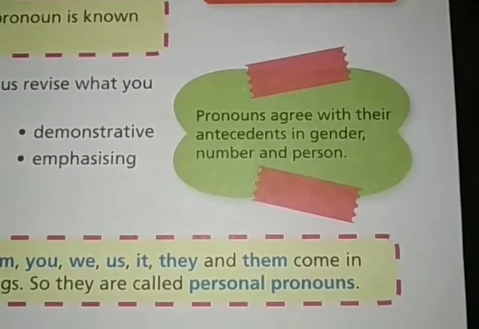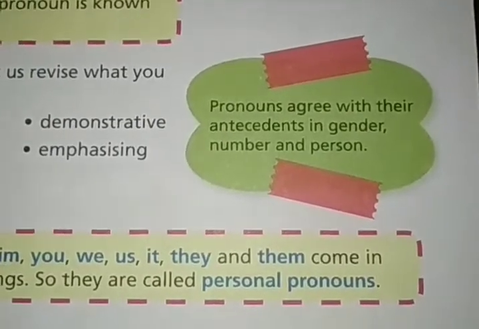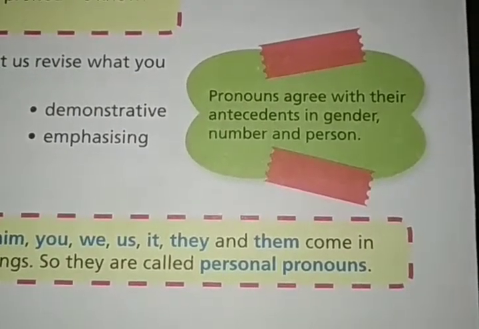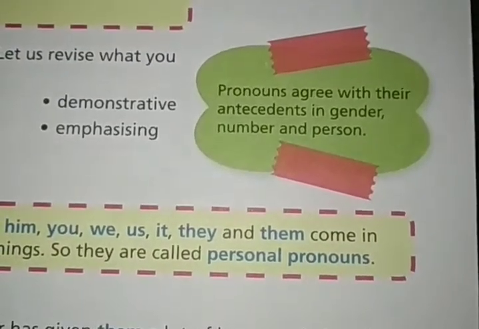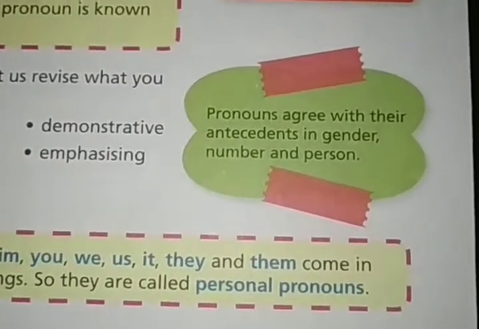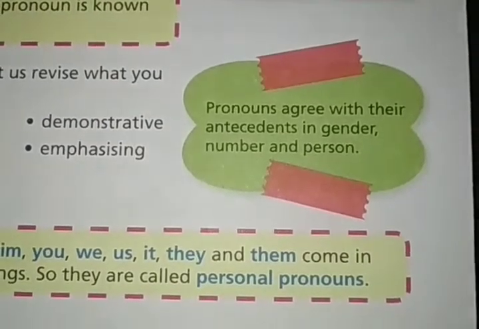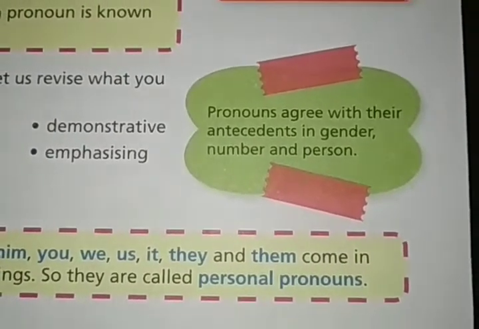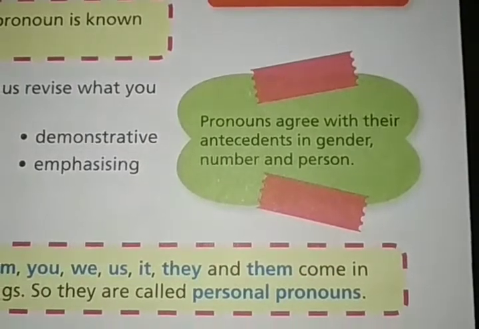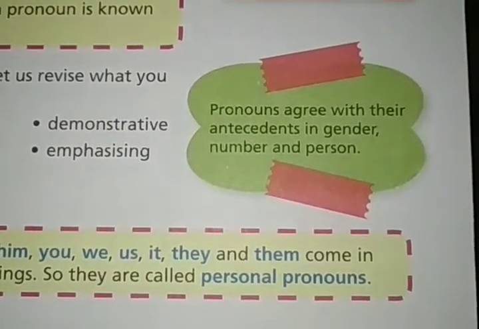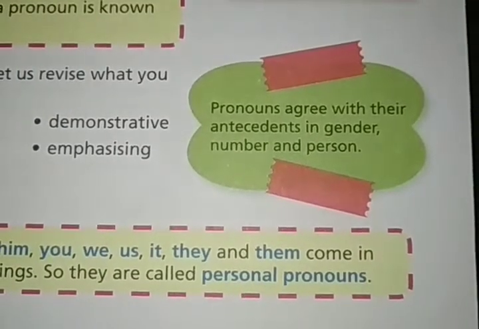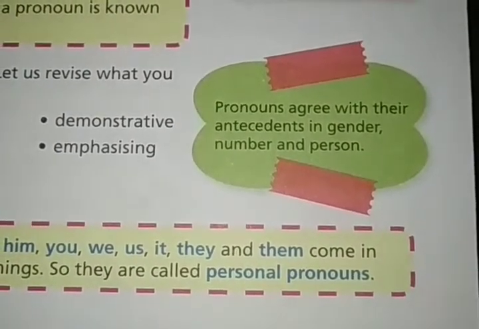Number means singular or plural. So when I am talking about myself only, then I cannot write we. I'll have to write I. These types of things we'll have to keep in mind. Then person: first person, second person, third person. We'll have to understand whether the sentence is about the first, second or third person, and then use I, we, you.